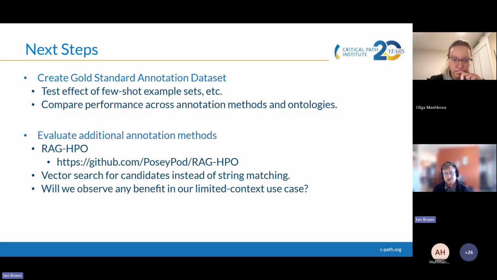So there's another open source tool that we're looking at called RAG-HPO, and my understanding is it uses a vector search to find those candidate mappings instead of string matching over an index. So by putting together the gold standard annotation data set, we'll be able to quantify what sort of improvement, if any, we see to our pipeline in the case of our data by swapping in newer tools like this.